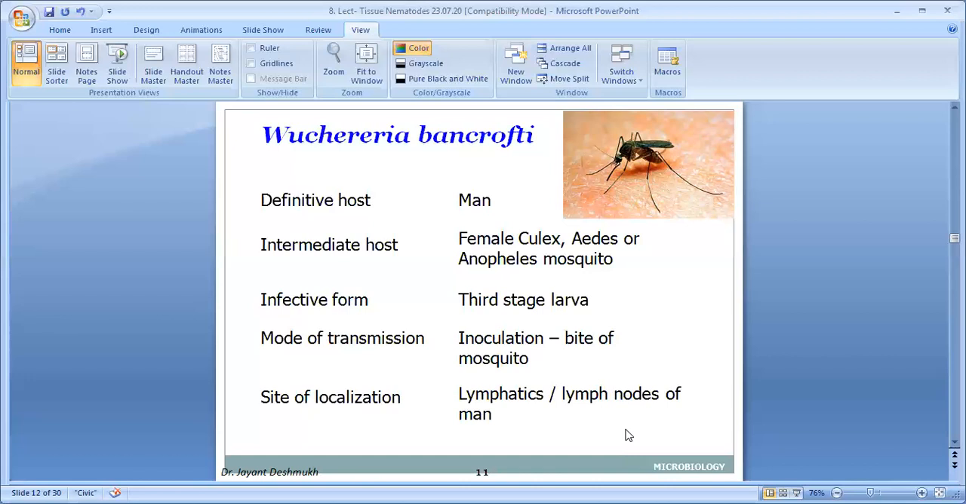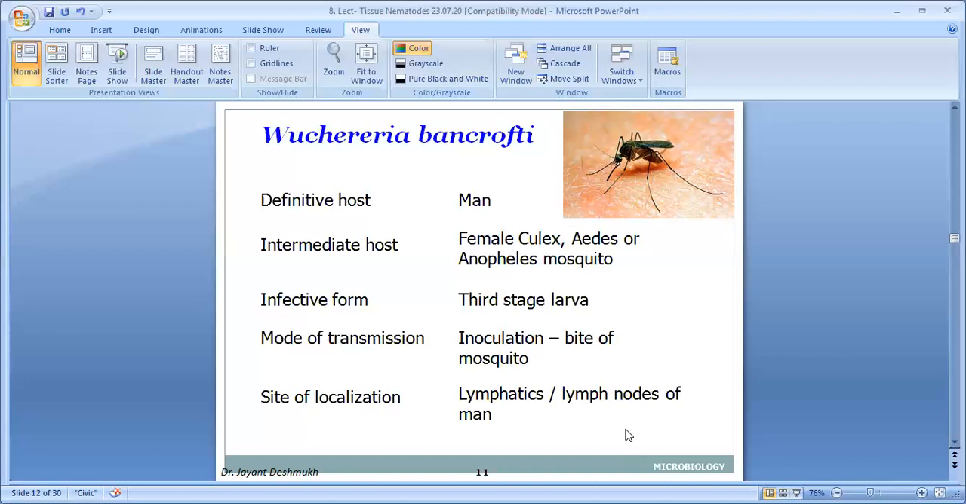Mode of transmission: inoculation. The difference between inoculation and penetration: penetration means any microorganism directly enters into the skin, just like Schistosoma haematobium and Ancylostoma duodenale, where there is filariform larva and cercaria. They directly enter or penetrate the skin, that is known as penetration. Here, with the help of an insect, when they deposit on the skin and then they enter, that is known as inoculation. It is a parenteral mode of transmission through inoculation, bite of mosquito. Through the bite, they deposit on the skin and then enter into the skin. That is inoculation.